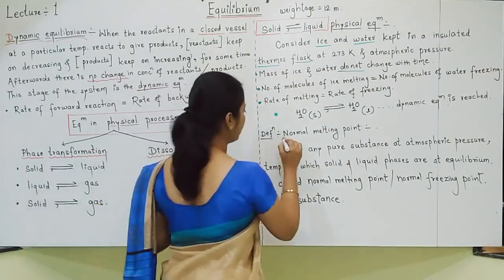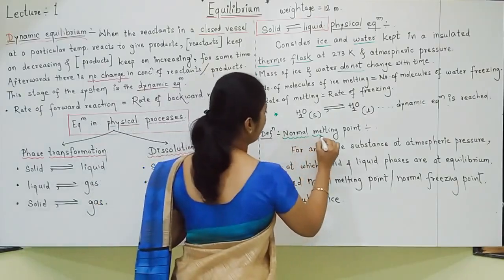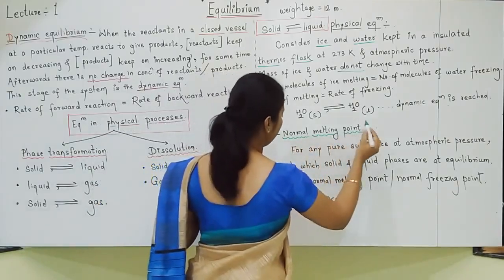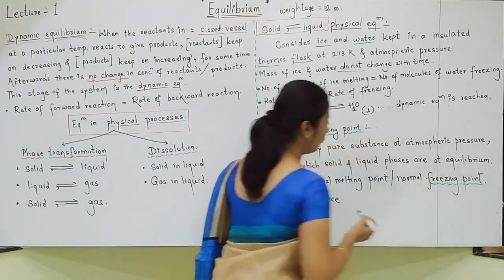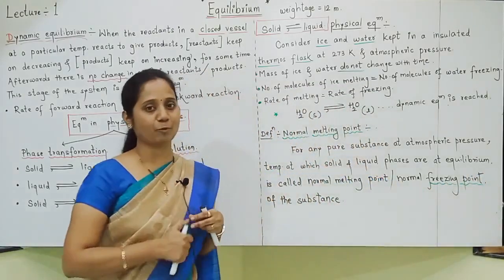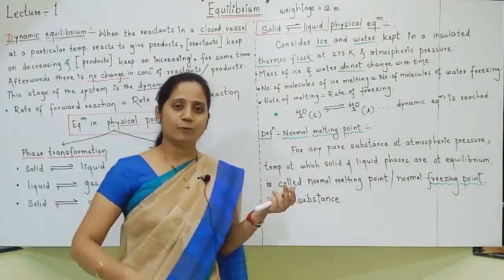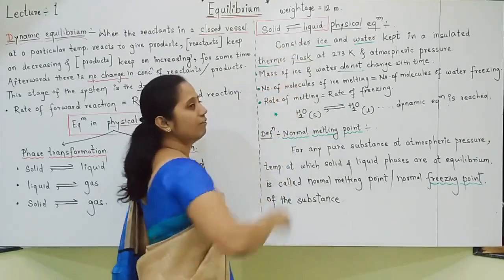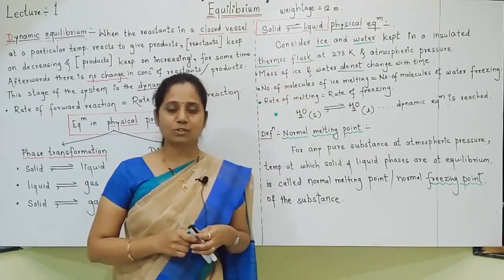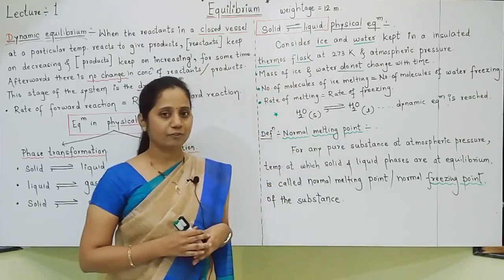Students, here one more definition may be asked for 1 mark. Define normal melting point, which is also called freezing point. What do you mean by melting point or freezing point? Write down the definition: the temperature at which solid and liquid phases are at equilibrium is called the normal melting point or freezing point.